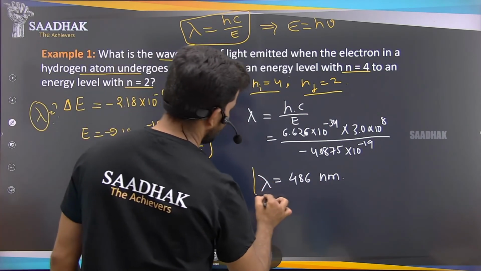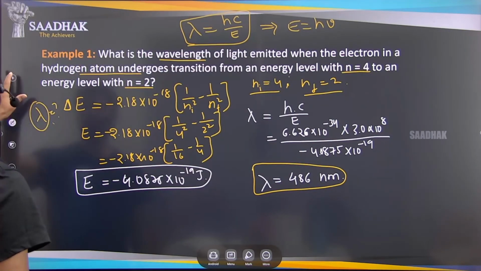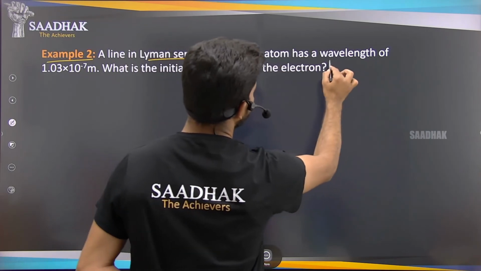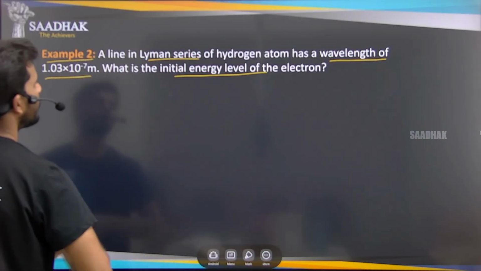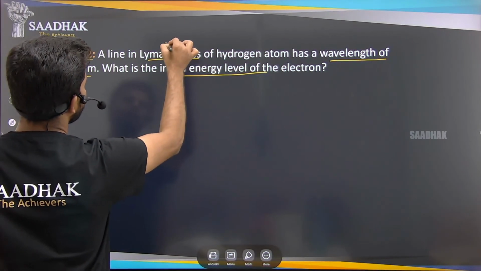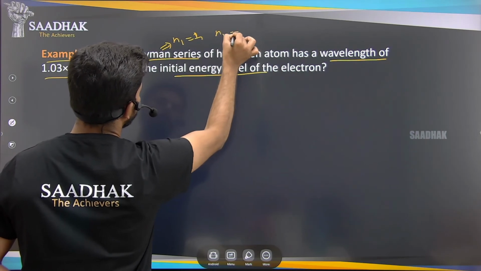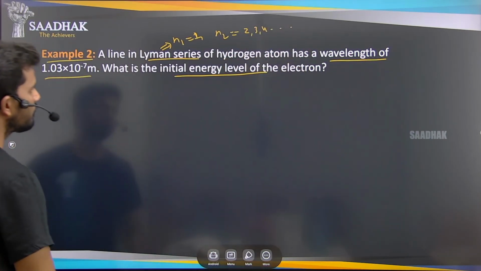Okay, so this is our wavelength for the first answer. Now the second example: the Lyman series of the hydrogen atom has a wavelength given, and we have to find the initial energy level. From the Lyman series, we can see that n1 value is 1 and n2 values will be 2, 3, 4 and so on, right?